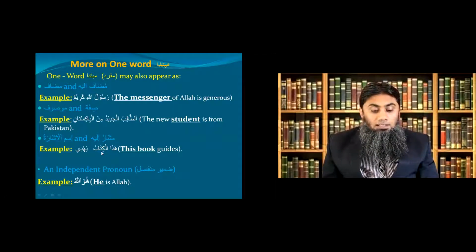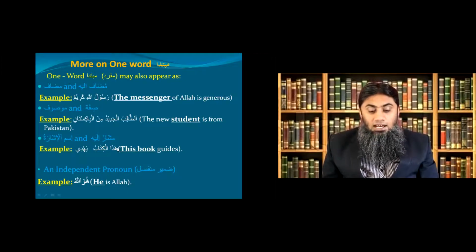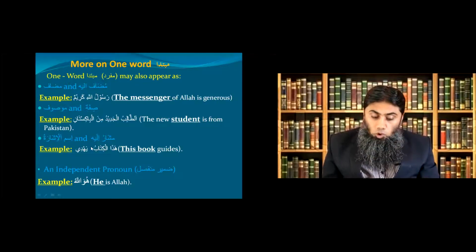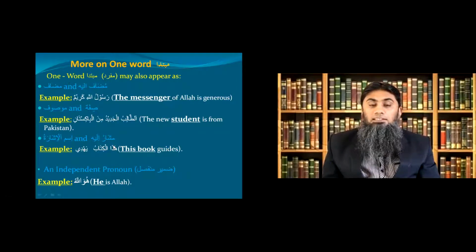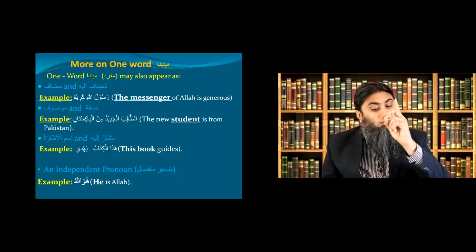Example, hazal kitabu yahdi. This book guides. Okay, haza and al kitab. Haza is ismul ishara, al kitabu musharun ilay. Together they are called murakkab ishari. Okay, so this whole thing is serving as your mubtada and it is in the category of one word mubtada.